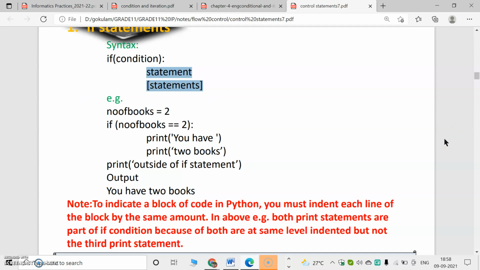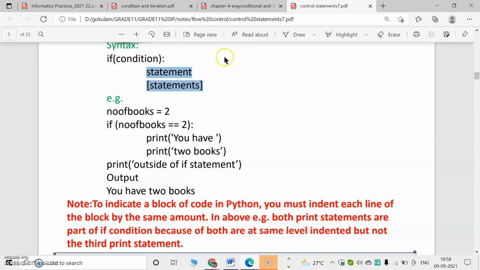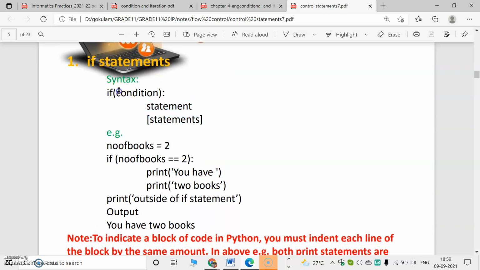That means if we are using if, then after the colon the next line will start. This is known as the body of if. In this next line, the calculation will take place. The next line starts with spacing, and then we can write the code here. If our condition is true, then these statements will work. If our condition is false, these statements will not work.